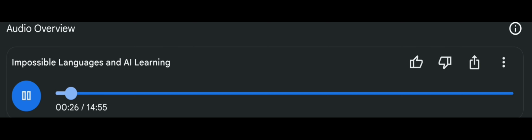These are linguistic creations that break all the rules that we find in human languages, resulting in sentences that might sound like a blender exploding. Our guide for this deep dive is a thought-provoking article from Quanta Magazine called "Can AI Models Show Us How People Learn? Impossible Languages Point Away." We're also going to touch on the ideas of Noam Chomsky, who had some pretty strong opinions about AI and language. So buckle up and get ready to explore the fascinating world of language and learning. It's a truly mind-bending journey.